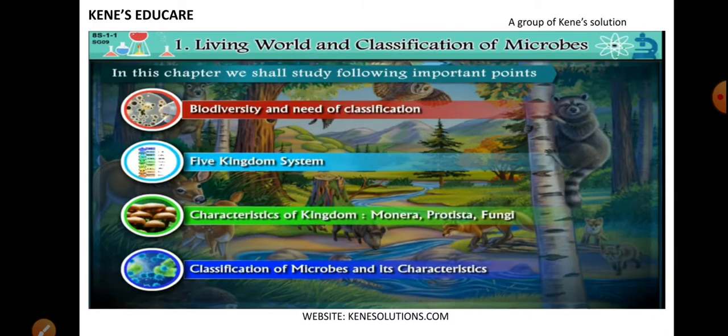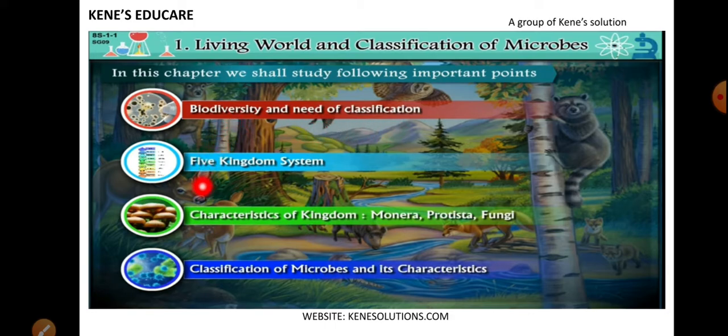Okay, so we shall study the following important points in this lesson, which is biodiversity and need of classification. Now the word biodiversity is made from two different words, which are bio and diversity. Bio is life and diversity is variety. So the variety of life which exists on our planet is called biodiversity, and you will be studying why there is a need of classification for this biodiversity.